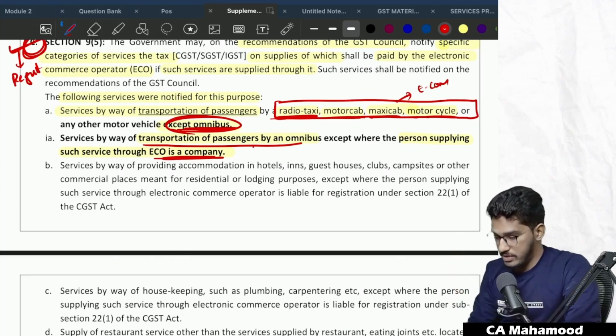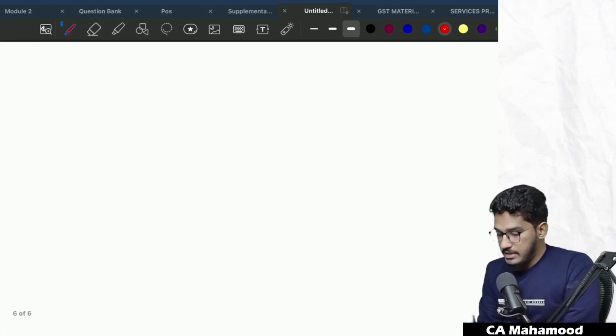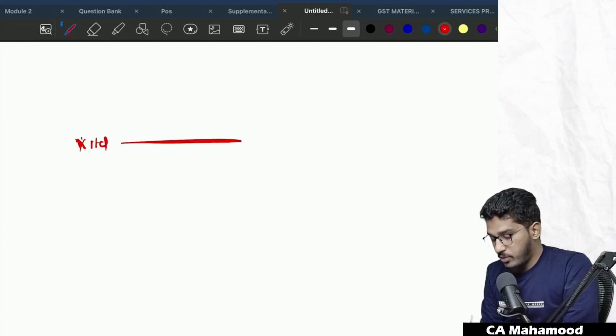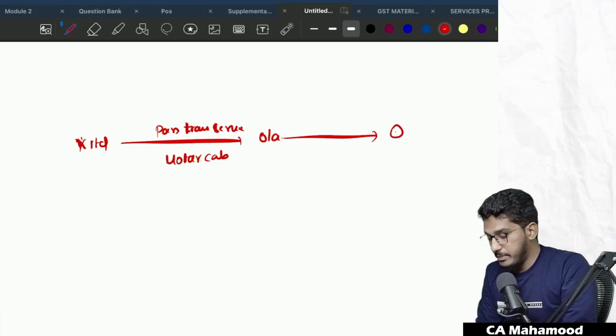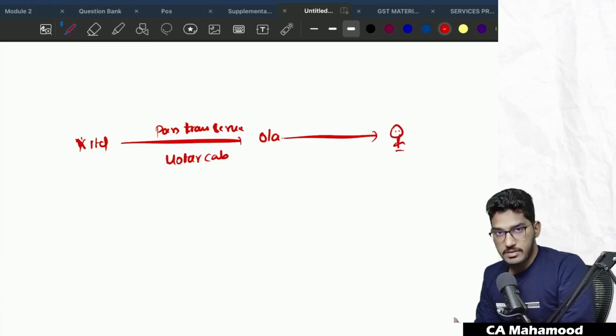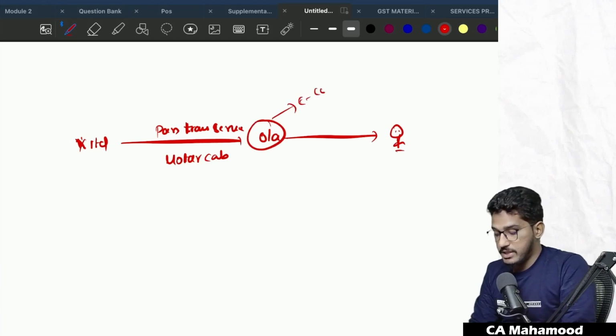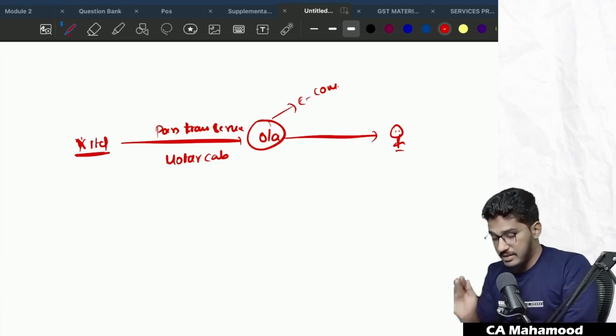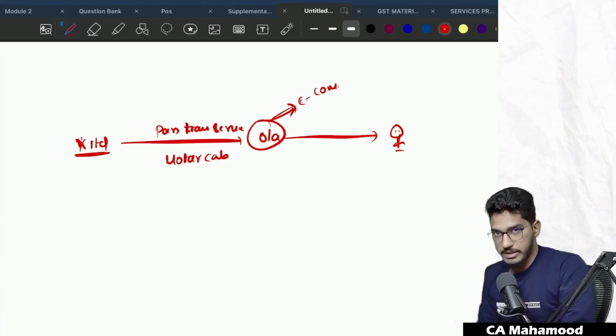I will give you a few scenarios you are supposed to answer. Okay, I will give you some case studies. See, take for example, there is a person X Limited. He is providing passenger transportation services by motor cab, not omnibus, by motor cab. This service is getting provided through e-commerce operator Ola to the ultimate recipient. Sir, who will pay GST in this case? E-commerce operator only will pay GST. Why? Because it is a transportation of services by other than omnibus. In case of transportation of passengers other than omnibus, whatever may be the status of the supplier doesn't matter. E-commerce operator only will pay the GST to the government.